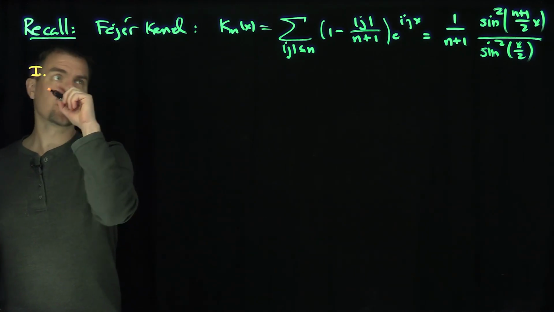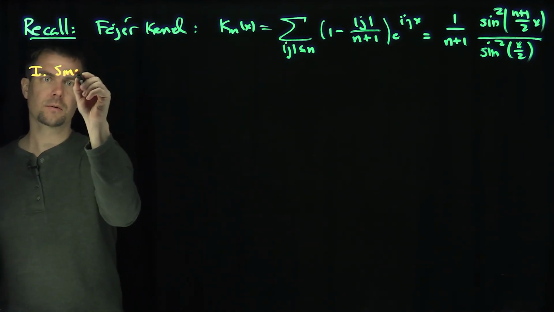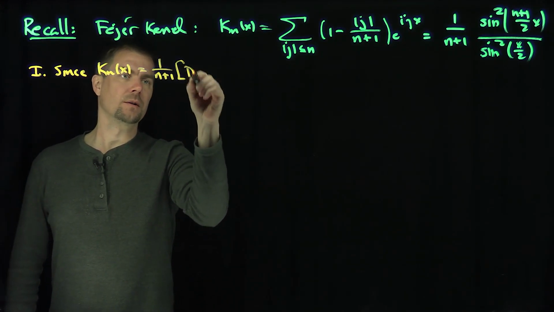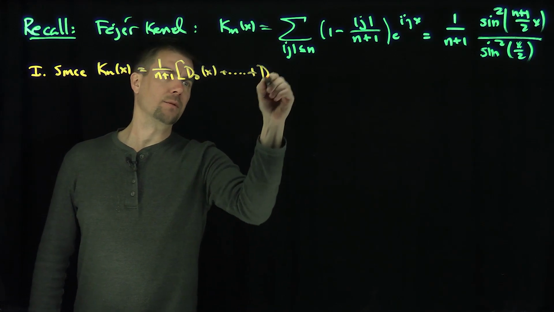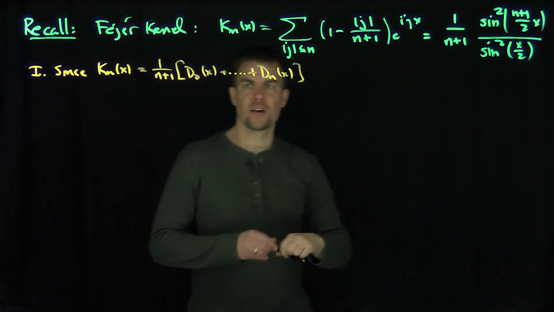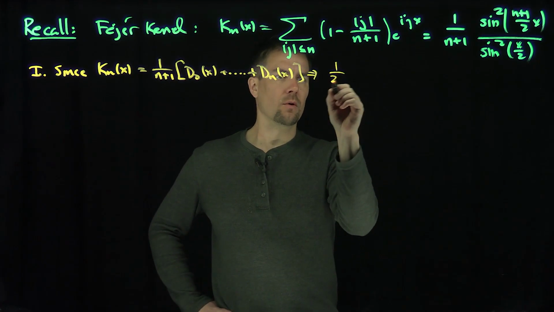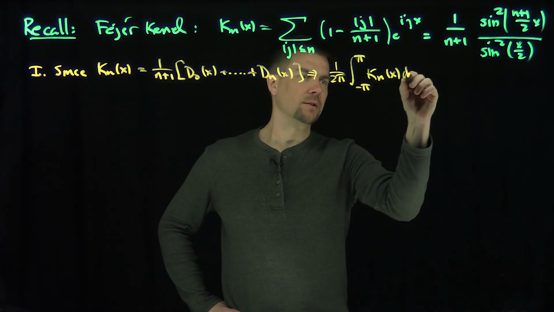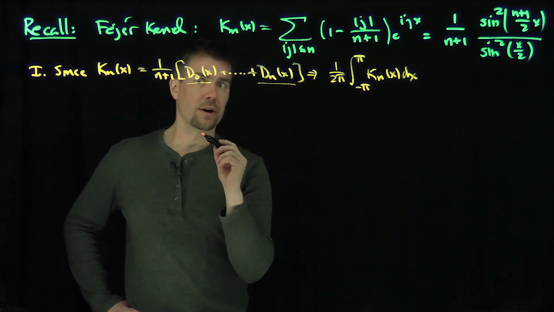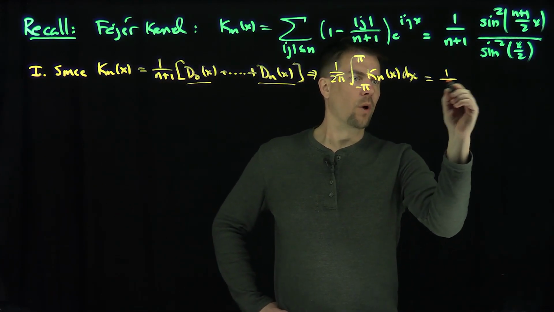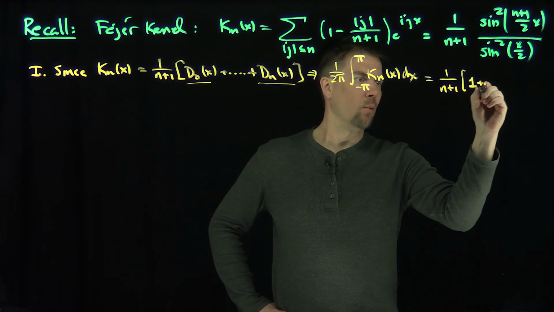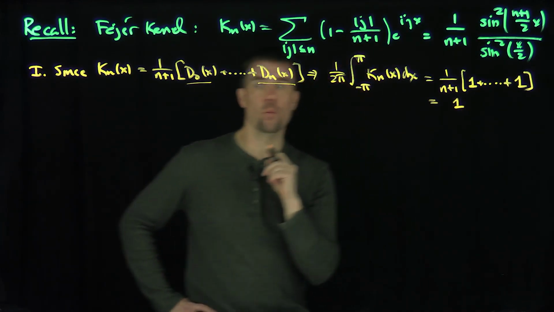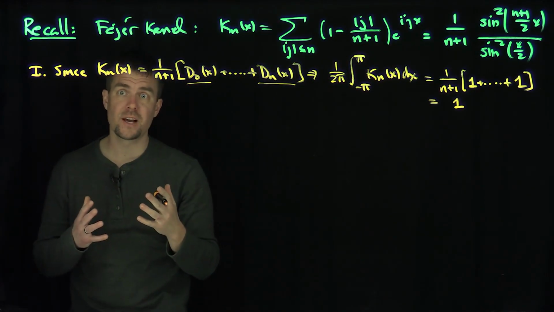The first property we know of it is that since this is the sum of Dirichlet kernels, so since K_n is 1 over n plus 1 times D_0 of x all the way down to D_n of x, if I integrate, this implies 1 over 2 pi, the integral from negative pi to pi of K_n of x dx. Well, each of these Dirichlet kernels integrates to 1. So this is going to be 1 over n plus 1, and then a 1, 1, 1, 1, 1. All the Dirichlet kernels integrate to 1. And so I have n plus 1 over n plus 1, so the Fejer kernel integrates to 1. That's the first condition we need for an approximation to the identity.